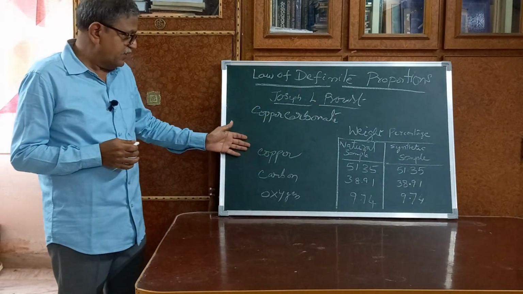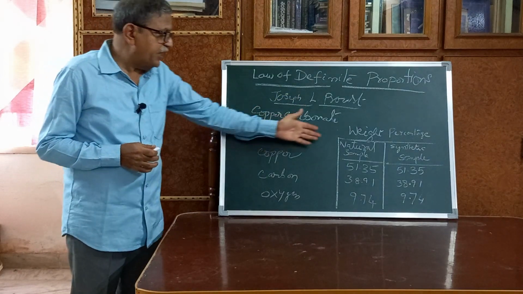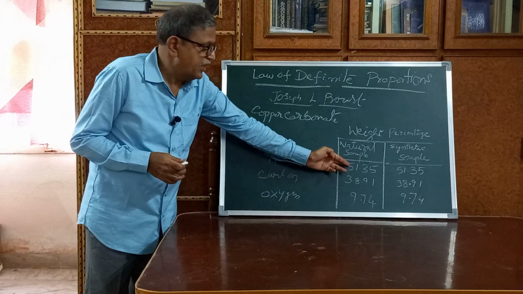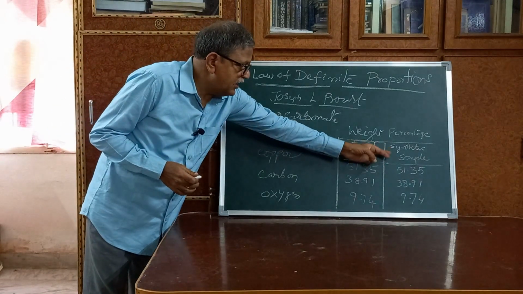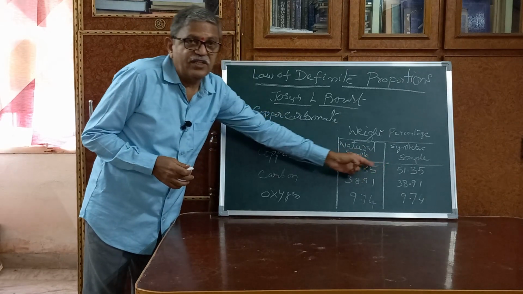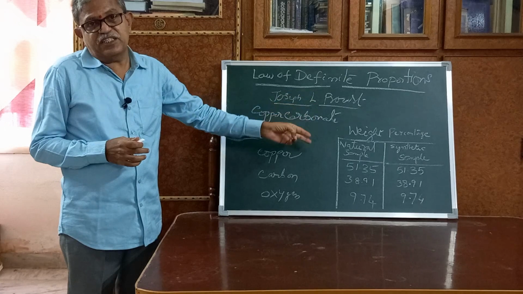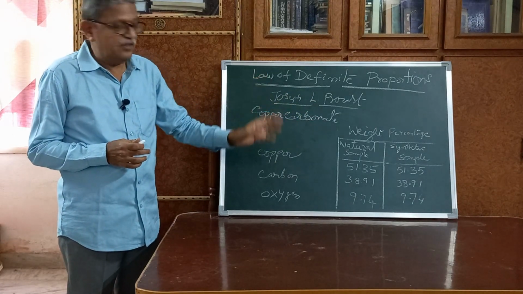Please observe here, first the weight percentage of copper in the natural sample is 51.35. The same percentage of copper in the synthetic sample is 51.35. Here the combining percentage by weight of copper in both these samples is equal.